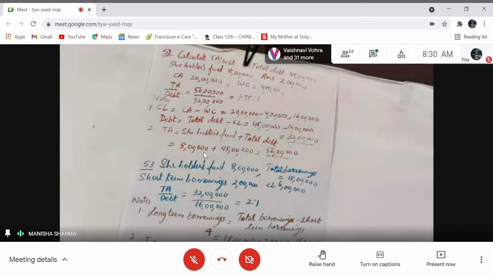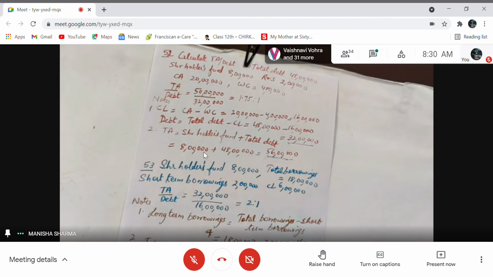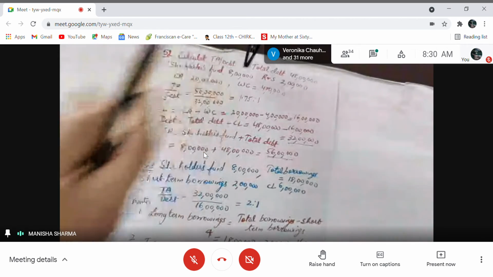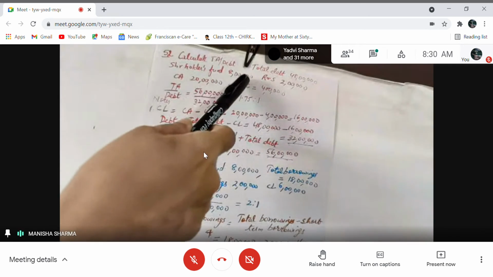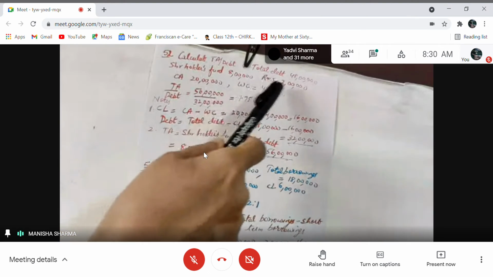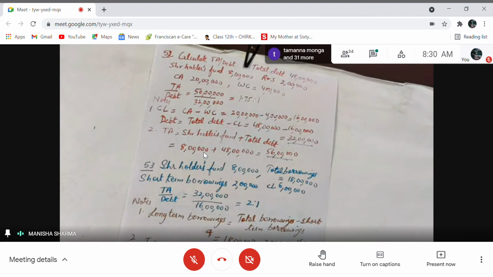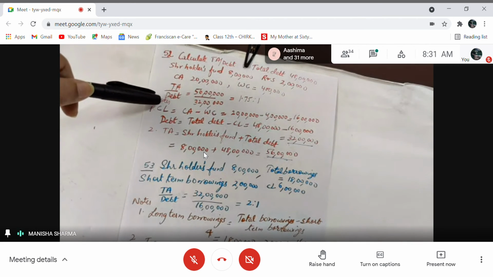We have now total asset to debt ratio. Again, we have to find it. Total debt is given 48 lakhs. Shareholders fund is given 8 lakhs. Reserve surplus are given to be, you can say, 2 lakhs. Current assets are given to be 20 lakhs. Working capital is given to be 4 lakhs. Now, again, we have to find total asset to debt ratio.